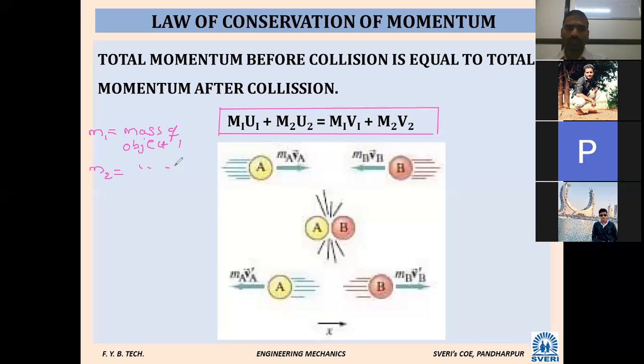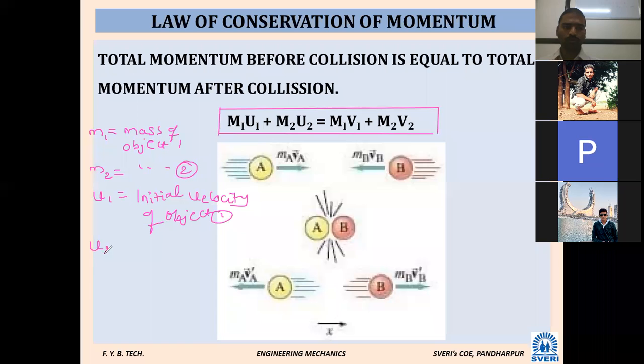Mass of the object 2. Then U1 is the initial velocity of object 1.